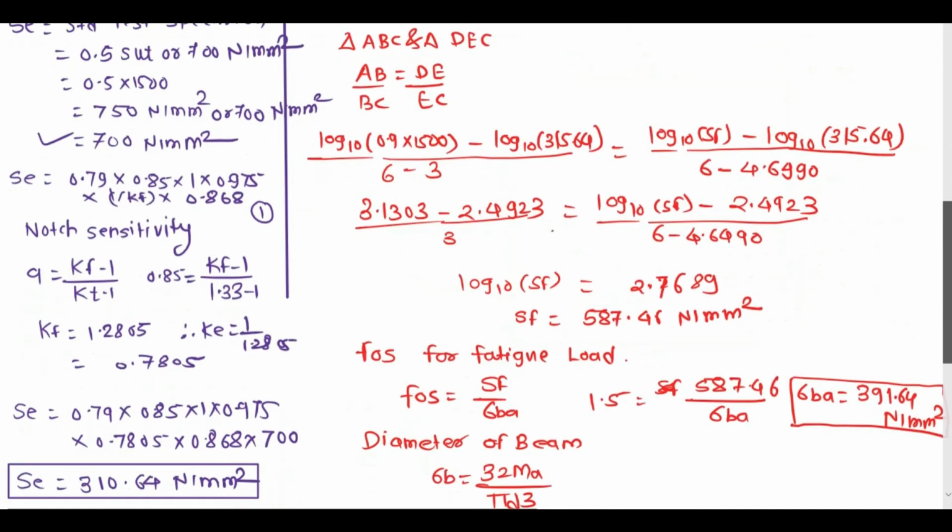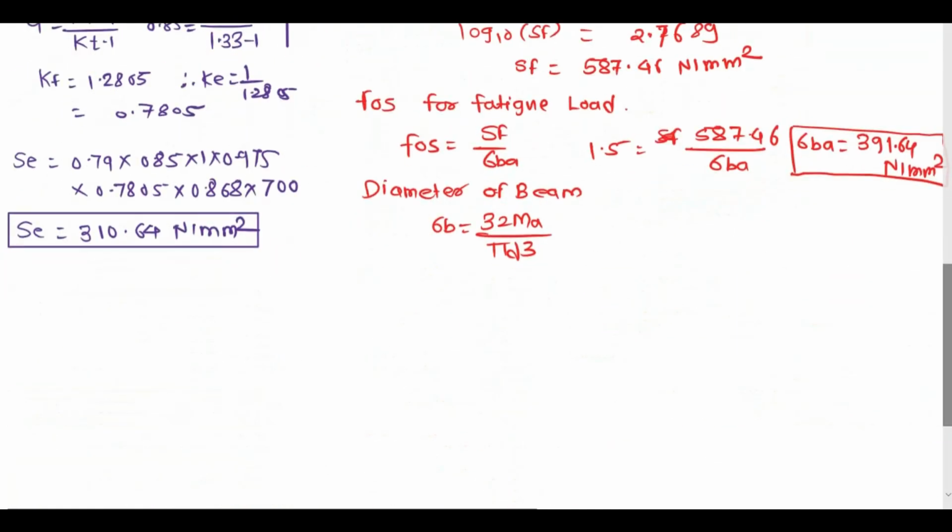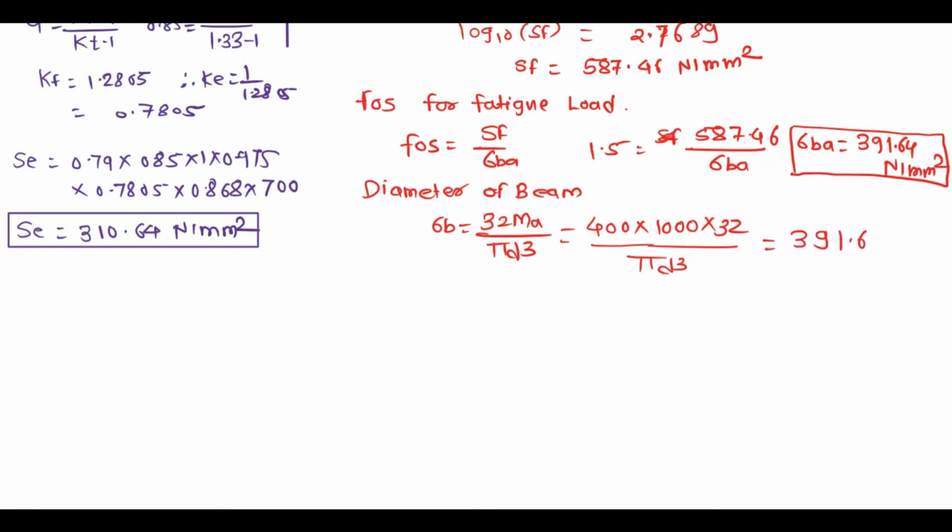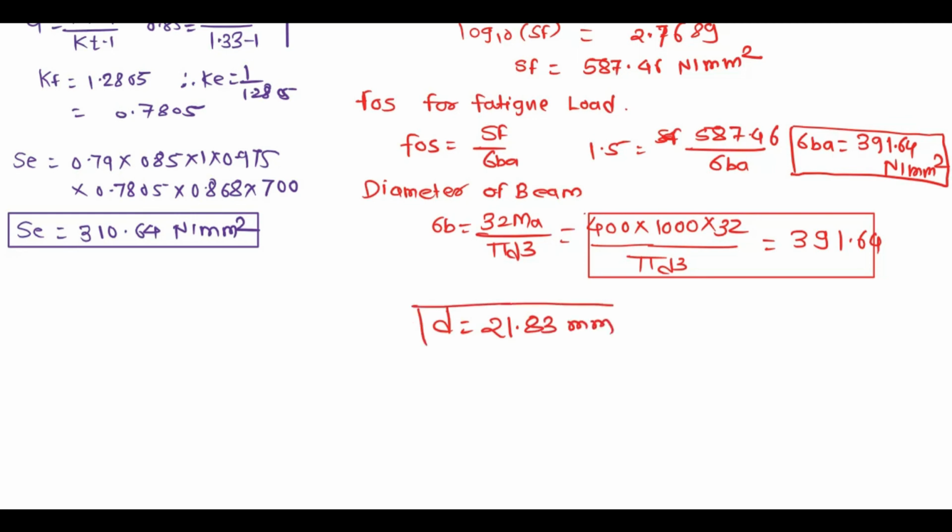So we get 400 into 1000 into 32 divided by pi d cube, and we equate that total term to the bending stress, 391.64. Here we get d, the diameter of this circular bar, which will be 21.83 mm. So this is our answer to this question.